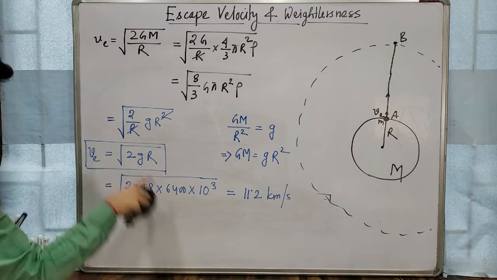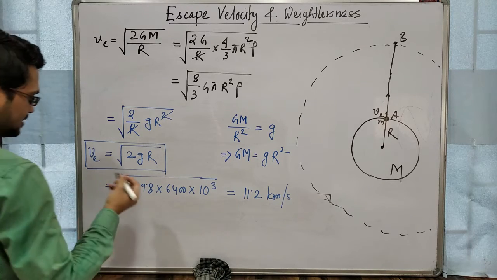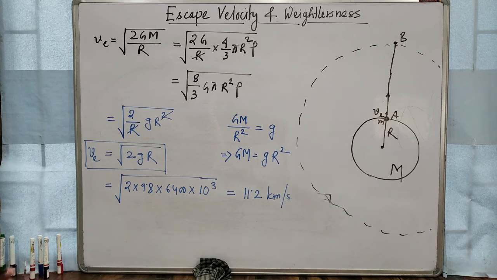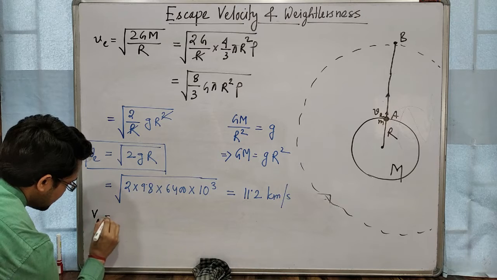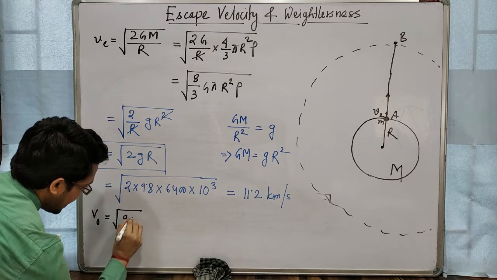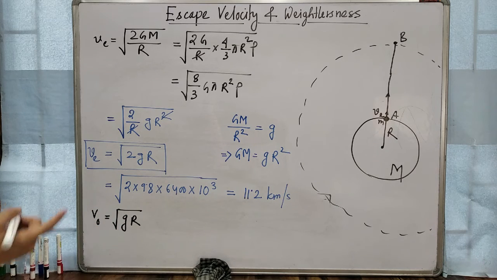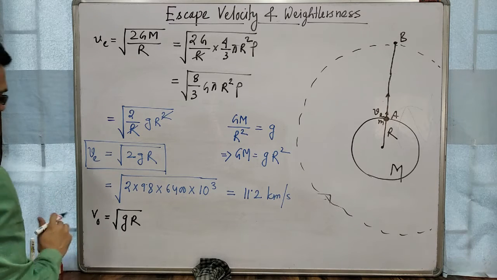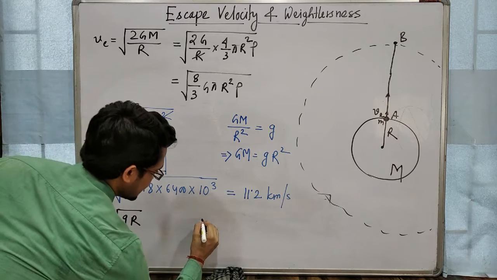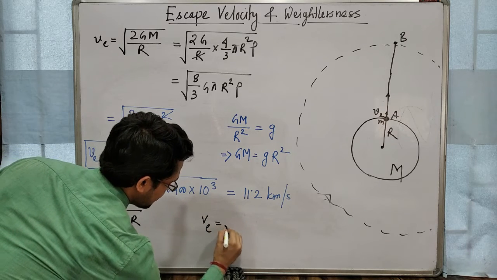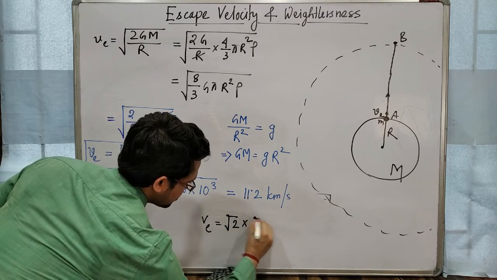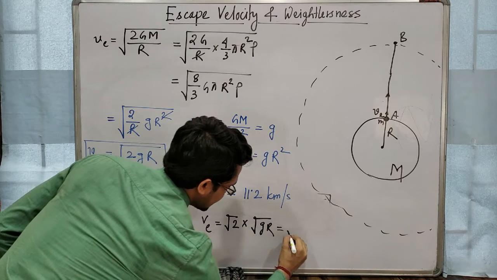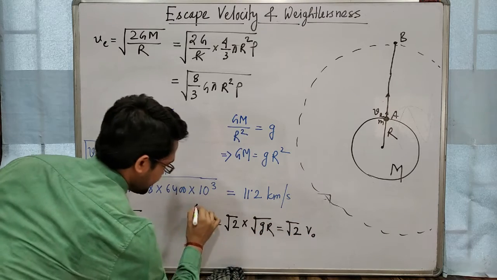Okay, now look at this equation. Here we can find the relation between VE and VO. Remember VO, orbital velocity, was root over GR, and this relation is true when the object is very near to the surface of earth. So at that condition, the relation is VE equal to root 2 into root over GR, that means root 2 into VO.